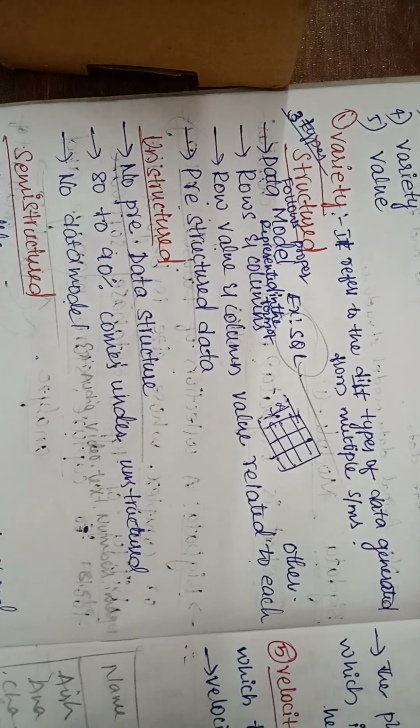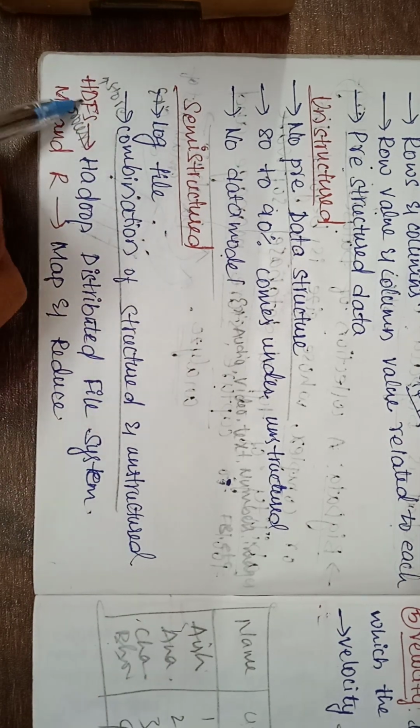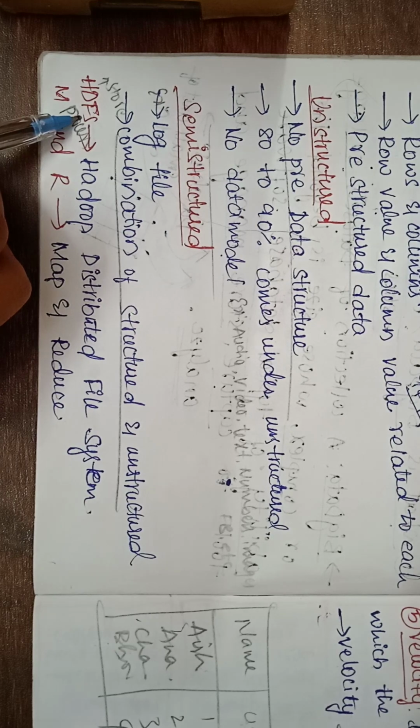And semi-structured. Semi-structured is a combination of structured and unstructured data. For example, a log file. The log file will sometimes maintain the structure, and sometimes we don't maintain the structure. That's why it is semi-structured. In big data, we use HDFS, Hadoop Distributed File System, to store a large amount of data in a distributed manner.